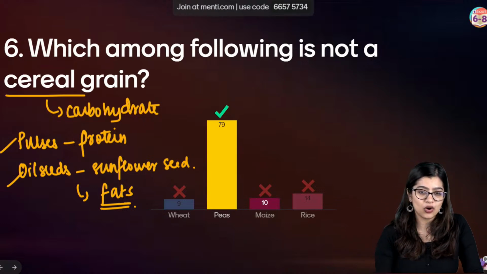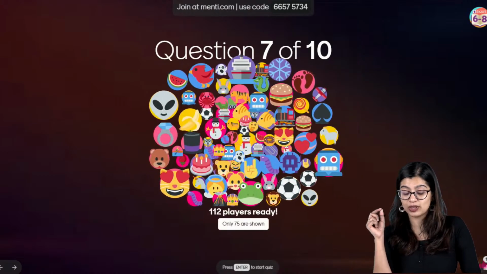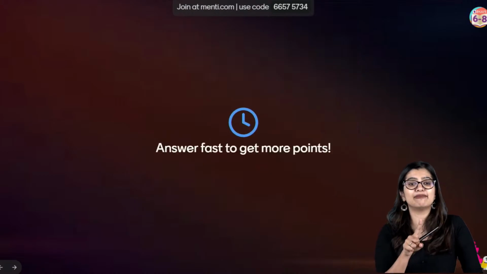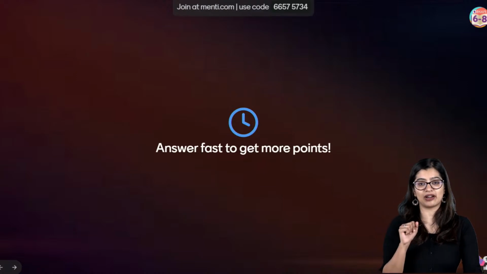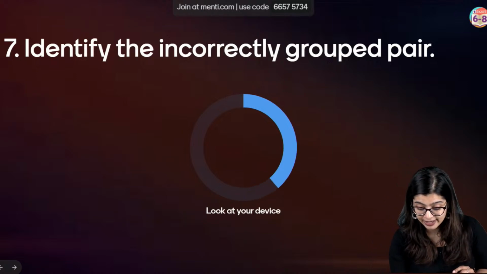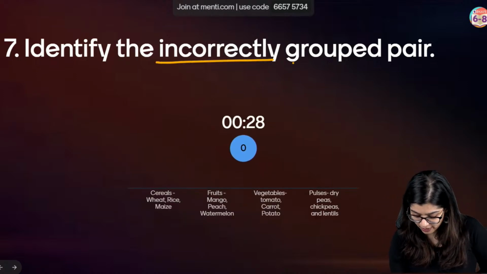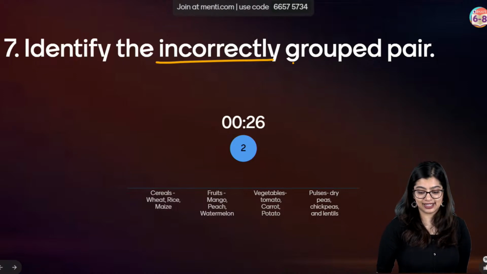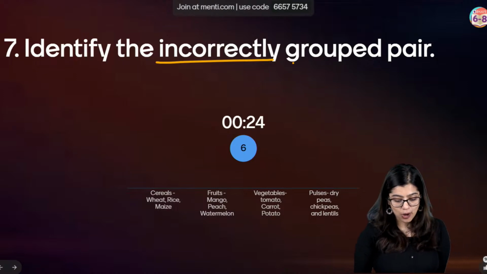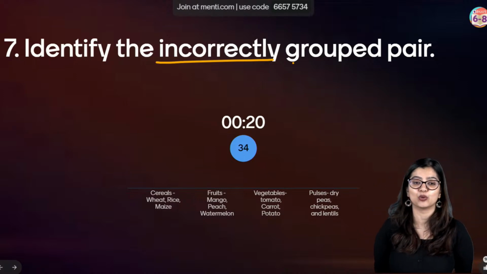Yes? Okay. So with this, all of you, I can see many of you have got this correctly. Now with this basic concept in mind, give me the answer to the next one, right? So let's have a look at the next question. Identify the incorrectly grouped pair. Okay. So in this particular case, it's a very interesting question, I would say. You have 4 options from which you need to tell me which is incorrectly grouped. Yes?